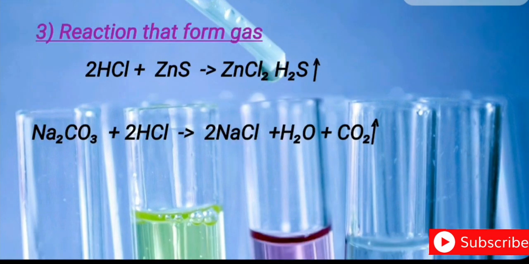Now the third type is the reaction that forms gas. When hydrogen chloride reacts with zinc sulfide, you will get zinc chloride plus H2S. H2S is a gas having a rotten egg smell.